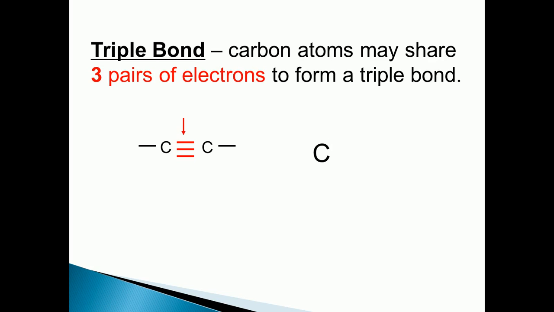Now this is the triple bond. In a triple bond, the carbon atoms may share three pairs of electrons. Now let's see here, there is a triple covalent bond present between two carbon atoms. Now let's see the mutual sharing of electrons, how the atoms can share three pairs of electrons. This is yellow and this is black.